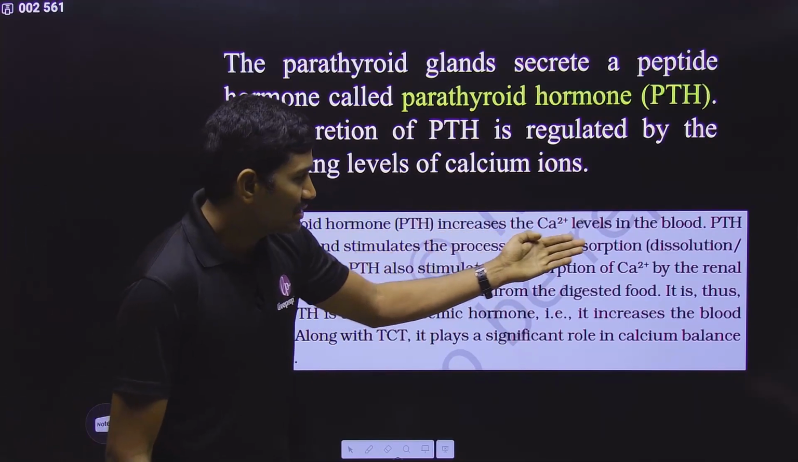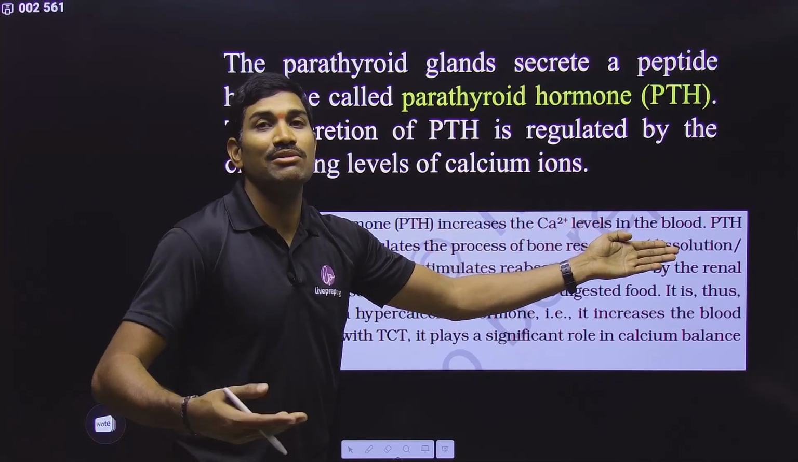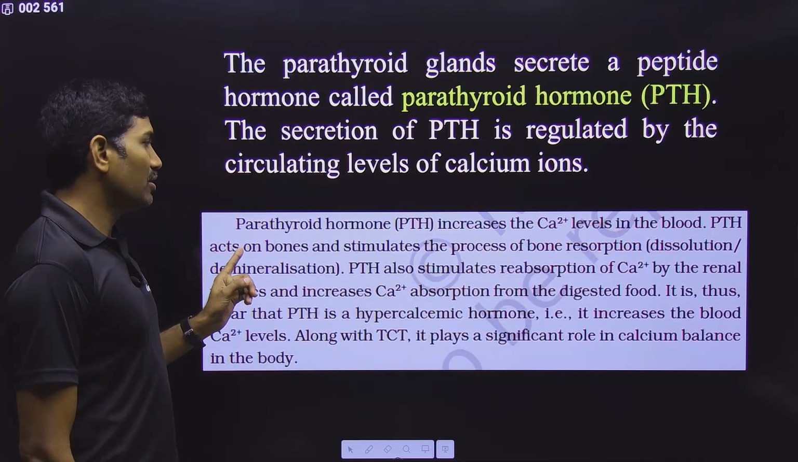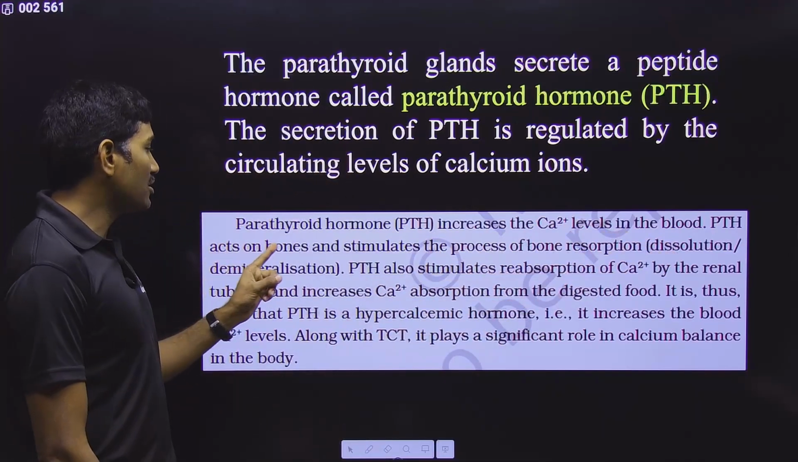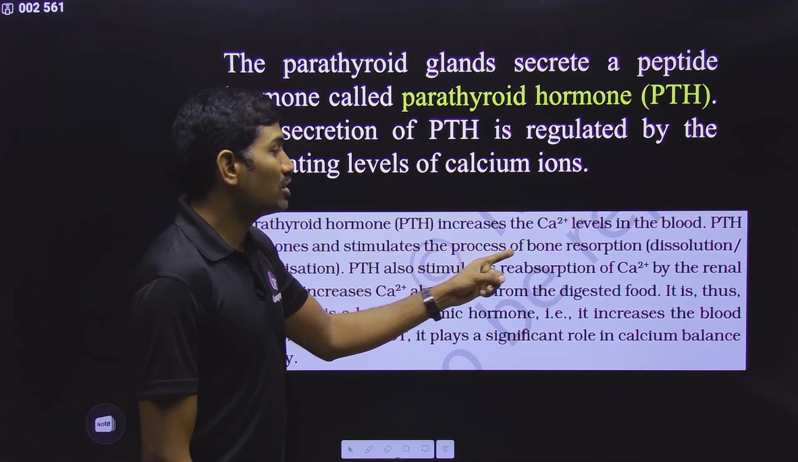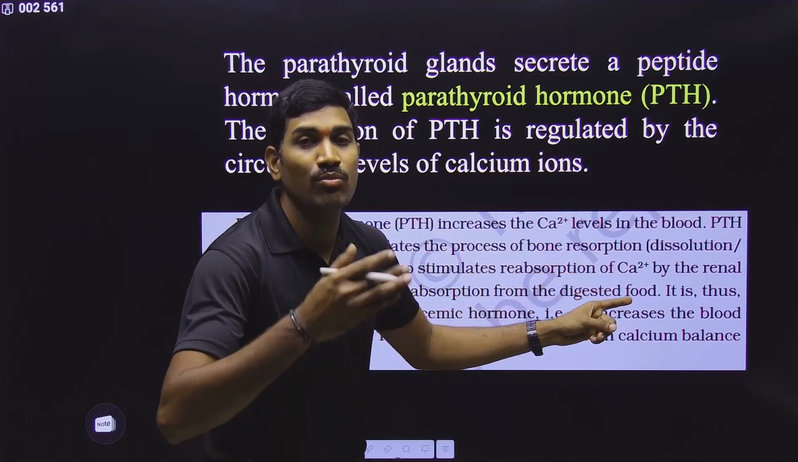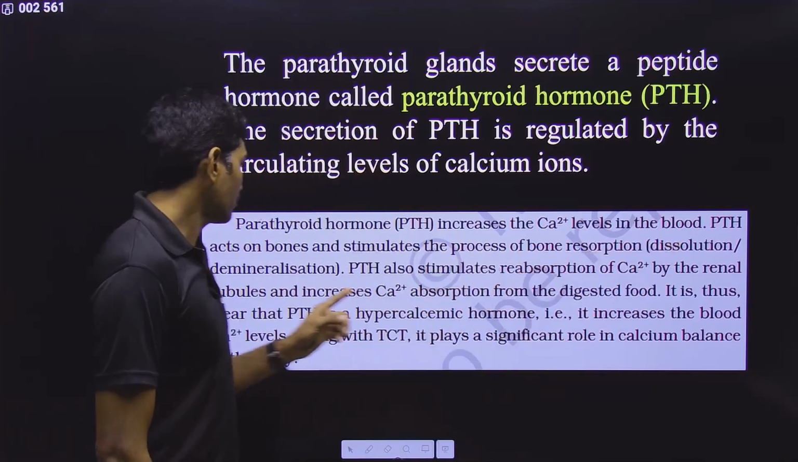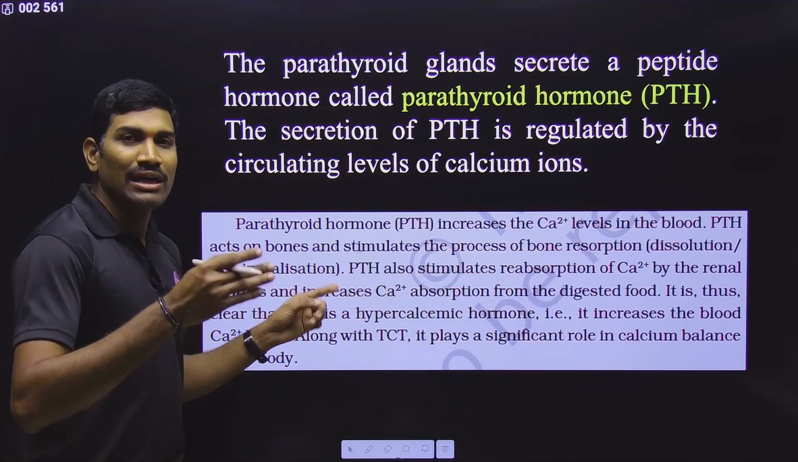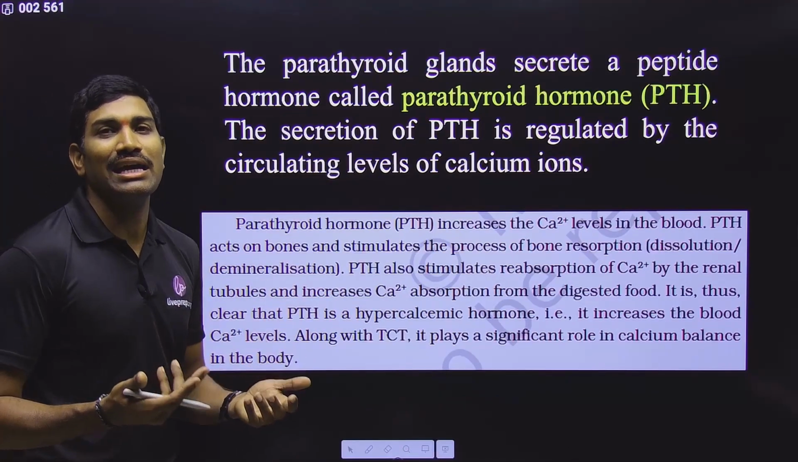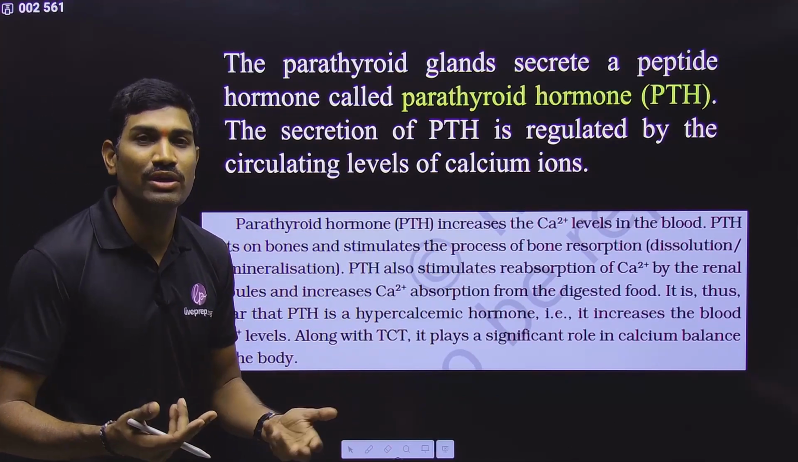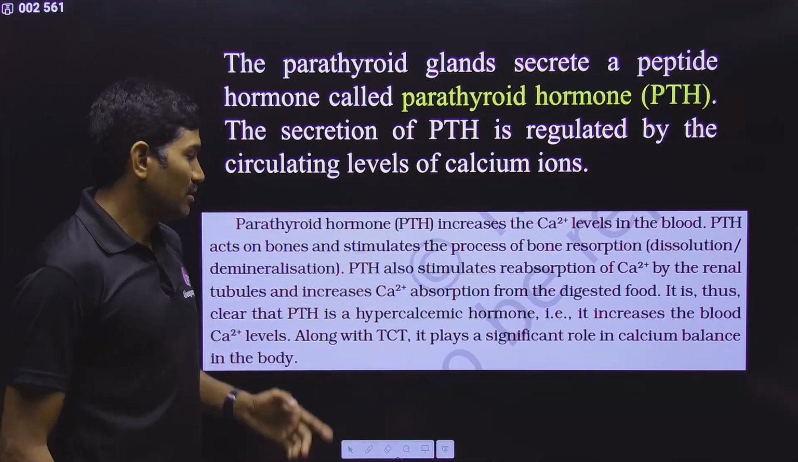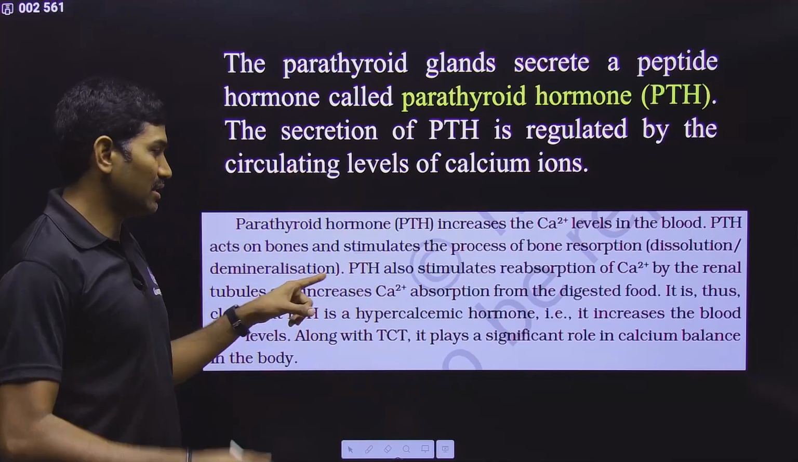Parathyroid hormone increases calcium levels in the blood. Blood calcium levels are increased. Parathyroid hormone or parathormone acts on the bones and stimulates the process of bone resorption, bone dissolution. By whom? By osteoclasts, or demineralization. D means removal of mineral. What is that? Calcium. So loss of the calcium. Where is it going? From the bone into the blood. So in this way blood calcium levels will increase.